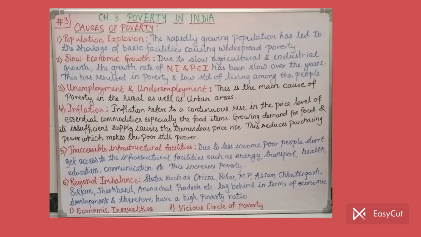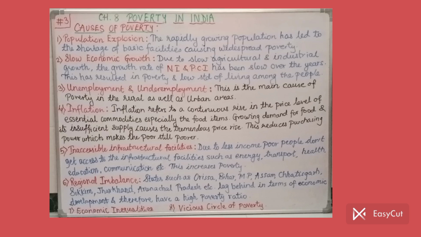People live in poor conditions because their income is less, and as a result of this there is low standard of living among the people. Since they have less income, their standard of living is also low, they can't upgrade their standard of living. So we learned 2 points: population explosion and slow economic growth.